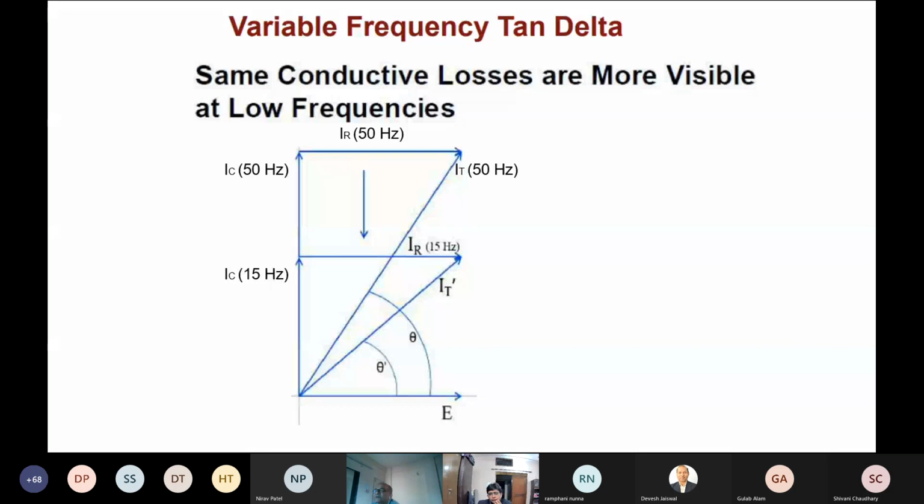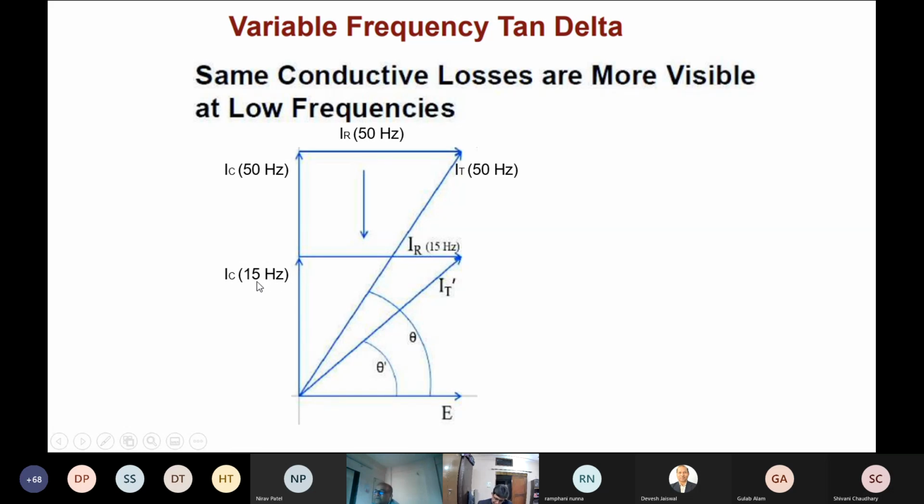Another illustration which I am presenting here is that resistive current is independent of the frequency. So resistive current at 50 hertz and 15 hertz is going to remain the same. Whereas the current passing through the capacitor will be lower at lower frequency.